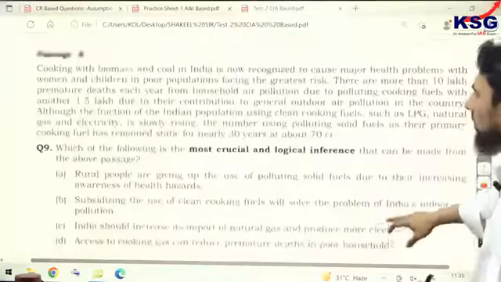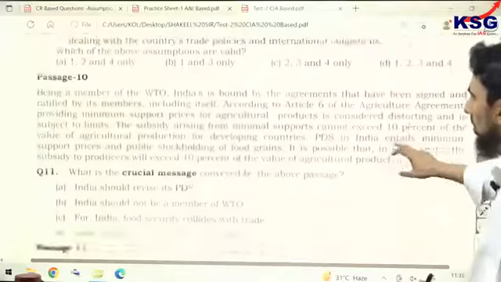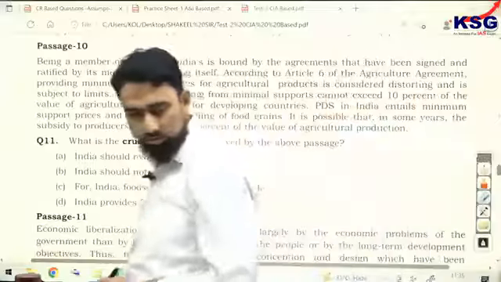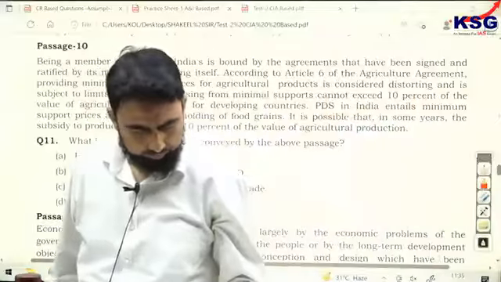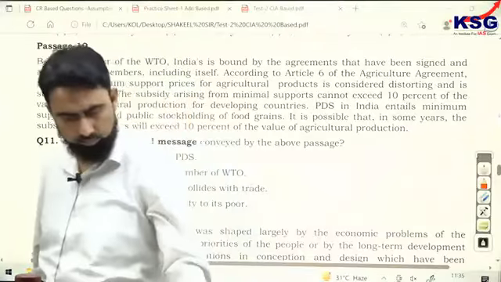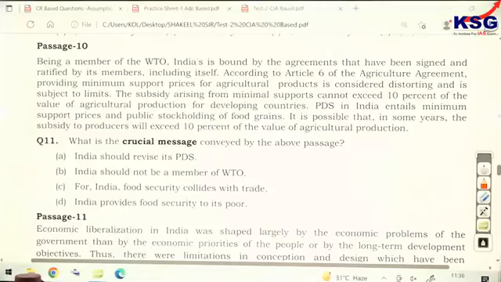Now moving to the next one, passage number 10. Passage number 10 is very interesting. Some students might have missed it. Look at this one. Being a member of the WTO, the correct answer should be C option. For India, food security collides with trade.